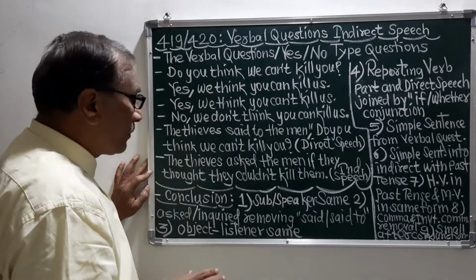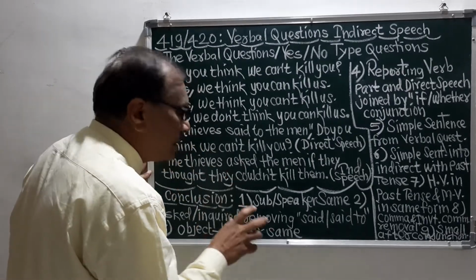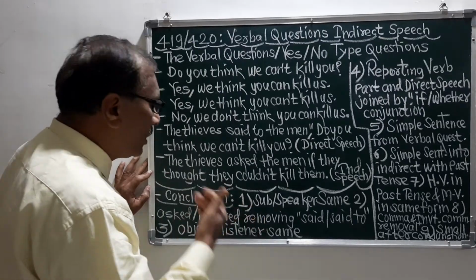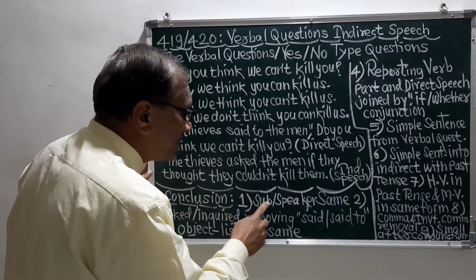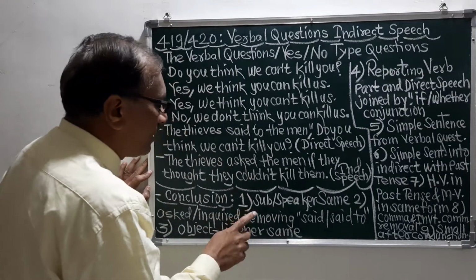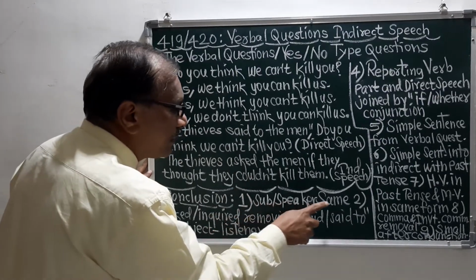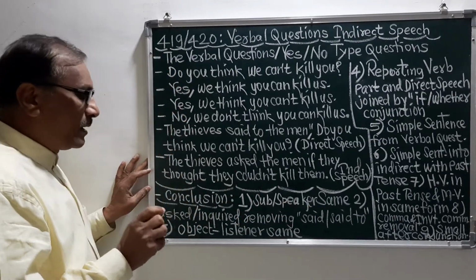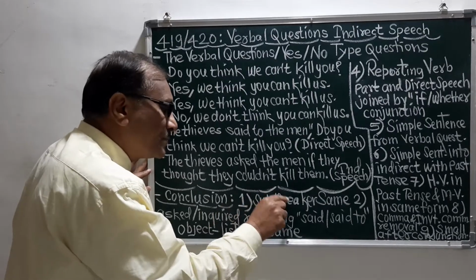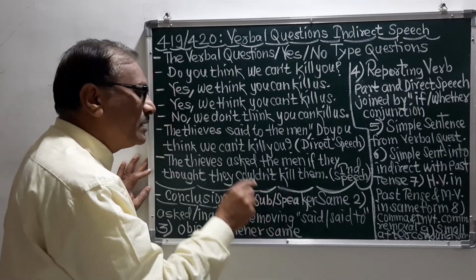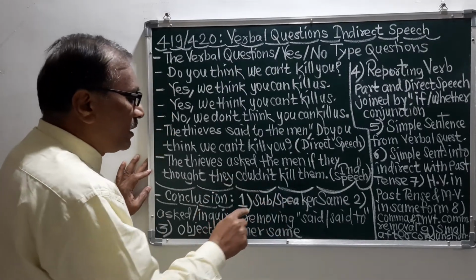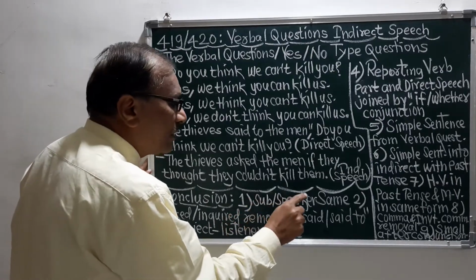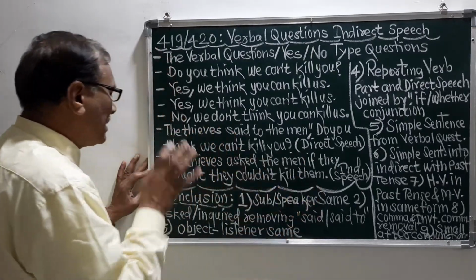Now see, the first rule is subject and speaker same. Remember, the subject means the speaker and the speaker means the subject. So here the subject and the speaker are the same.